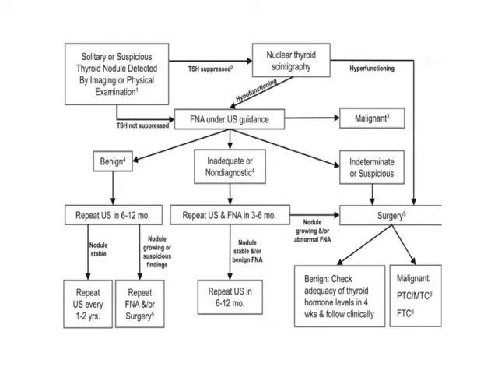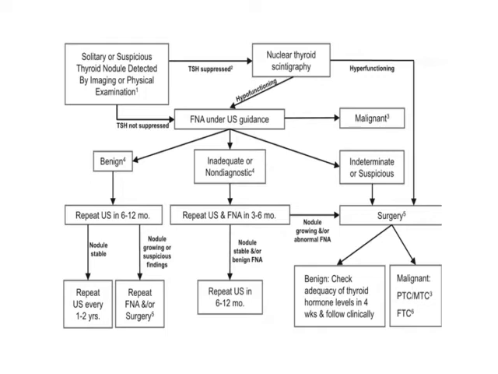If FNAC is showing benign lesions, we repeat the sonography after 6 to 12 months. If the nodules are stable and not increasing in size, again go ahead with repeated follow-up after 1 or 2 years. If the nodules are increasing in size or there is suspicion of malignancy, go ahead with FNAC and carry out surgery as required.